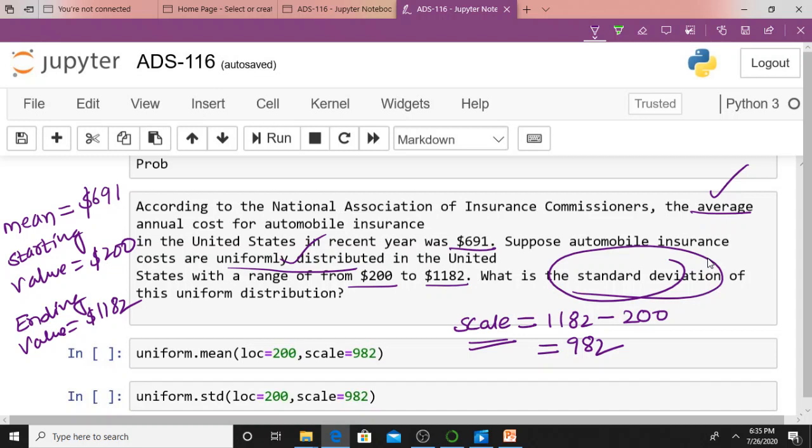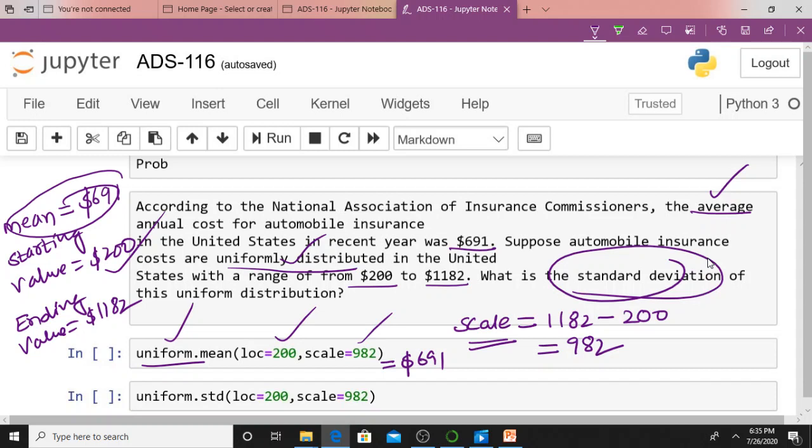Now let me calculate the mean. How can I calculate the mean? I already discussed it in the previous problem. Uniform dot mean. The starting value is 200, the scale is 982. If you calculate it, just check it out, you will get the mean. You can verify it, you will get 691. Anyway, I will show that execution.